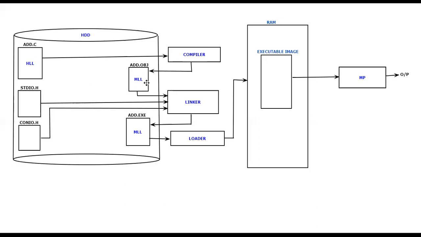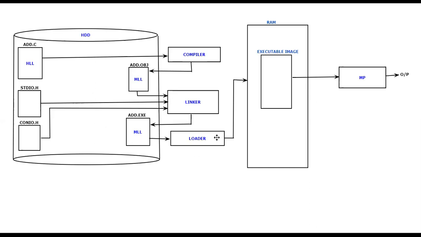So once you have this object file, directly you cannot give it for the execution, because so many predefined libraries have already been used in the program. All those things you have to tell the microprocessor, see, this is what I have used. Otherwise you will be confused, what do you mean by printf, what do you mean by scanf? All those things the microprocessor will not be knowing. So you're going to take the help of the linker software. Linker is also a system software which will take the object file as input and along with the library files as input, and it will give you the executable file. Now the executable file, I can call it a complete file, because whatever logic that you have written and whatever predefined library that you have used, everything has been linked now.